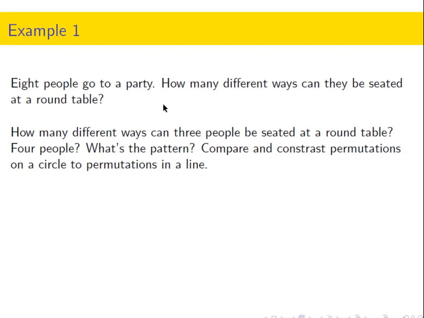So back to the original question: how many different ways can 8 people be seated at a round table? The answer is going to be 8 factorial divided by 8, or if you'd like, 7 factorial.